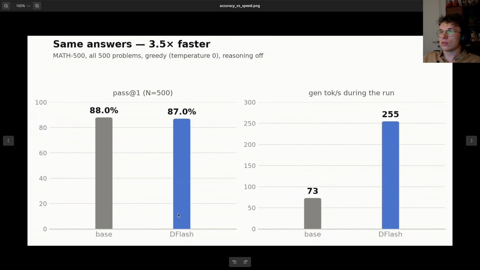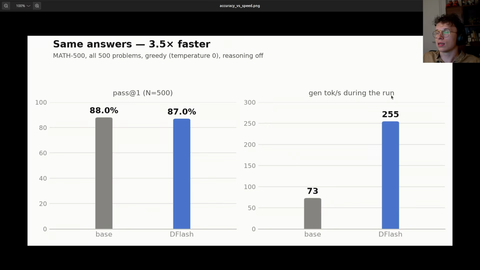Then the interesting part here: the average pass rate is 88% to 87%, but the generation speed is 3.5 times faster for DFlash. I didn't run it for ngram in this case because we were only testing if it's lossless. And as we see, these methods are lossless as per the llama.cpp setup. So we don't need to test ngram here. But we didn't test decoding last time because I couldn't run the benchmark, and I added the LCB coding dataset.